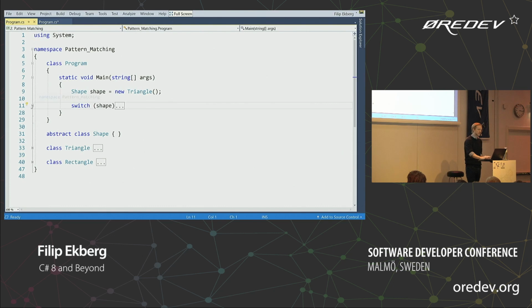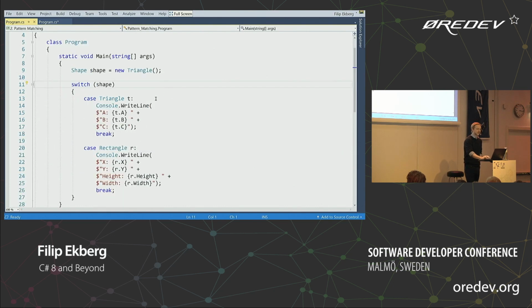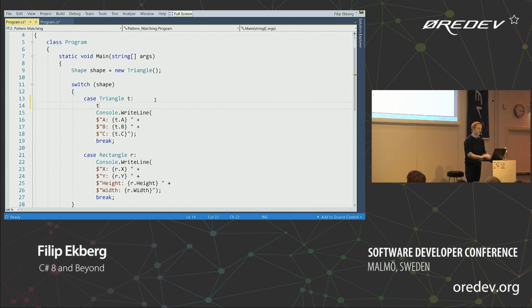So an easy way to do that in C# 7 is to say when this is a triangle, so it matches that as a pattern, right? So it takes the shape and matches that to a triangle, and then it casts that itself to the triangle here. And then I can use all the properties and methods that I have available on my type. So I don't have to worry about the typecasting myself.